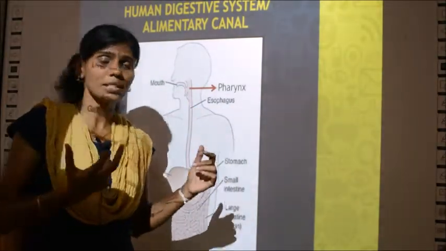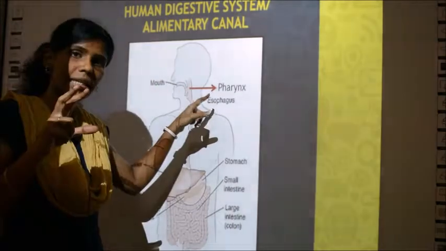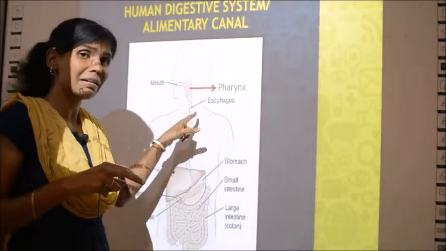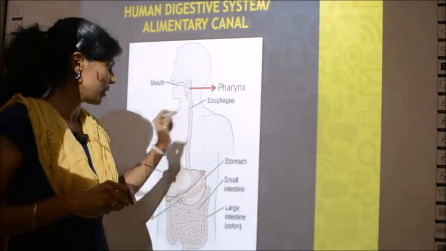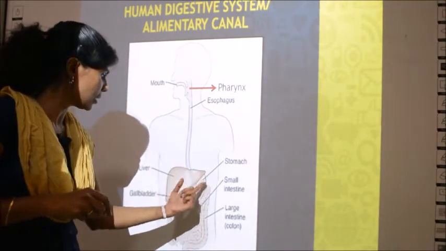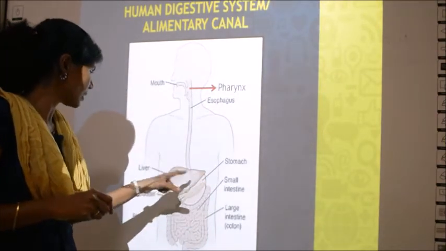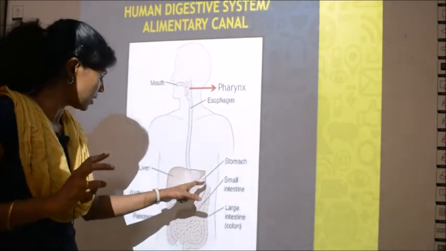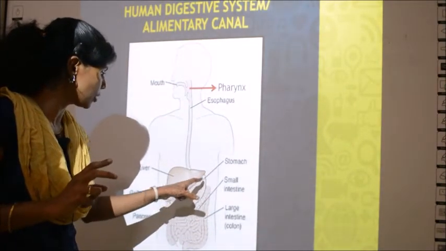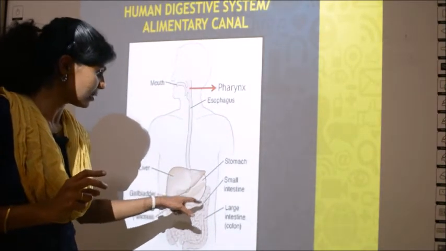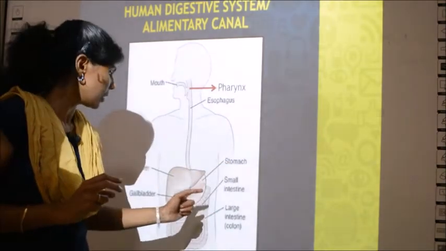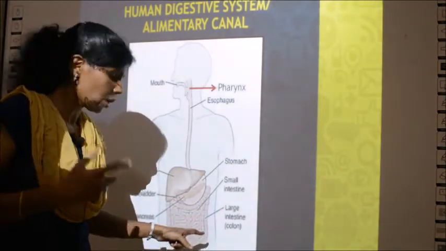So where does it start? From mouth, then pharynx, then the long tube is esophagus. The bag like structure here, see the triangle like structure is liver, that is not stomach. Here you have one more bag like structure, no? That pink color region is called as stomach. Then there are two highly coiled regions.